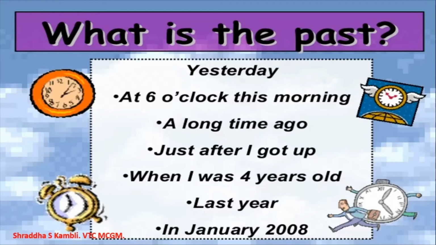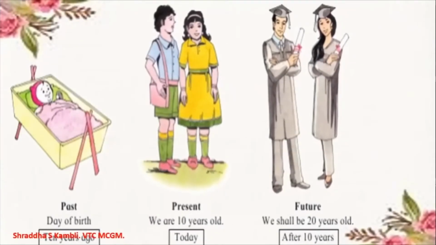That is a very important thing. When you want to understand history, you have to understand what the meaning of the past is, because when we learn history, we learn about what happened in the past. Now I have borrowed this image from your textbook, children, so that you get a better understanding. If you look at this image, you will see that this is the present today.